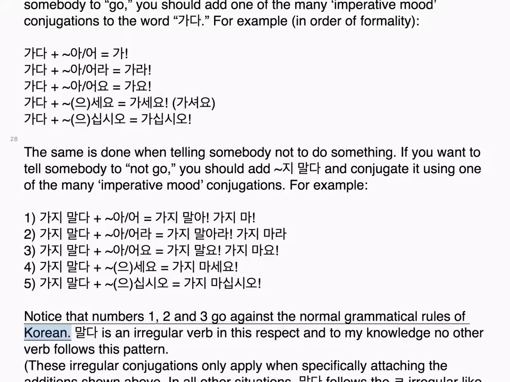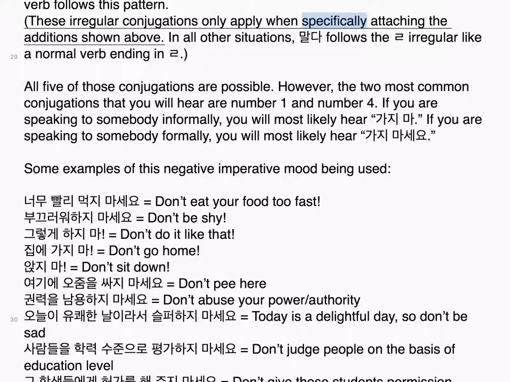말다 is an irregular verb in this respect, and to my knowledge no other verb follows this pattern. These irregular conjugations only apply when specifically attaching the additions shown above. In all other situations, 말다 follows the 리을 irregular like a normal verb ending in 을. All 5 of those conjugations are possible. However, the two most common conjugations that you will hear are number 1 and number 4.